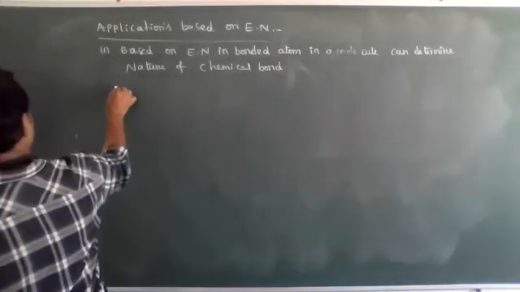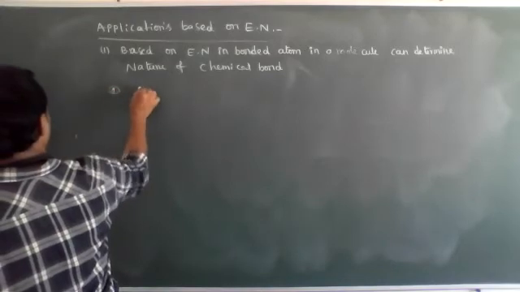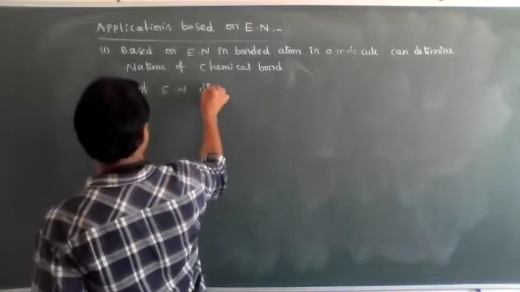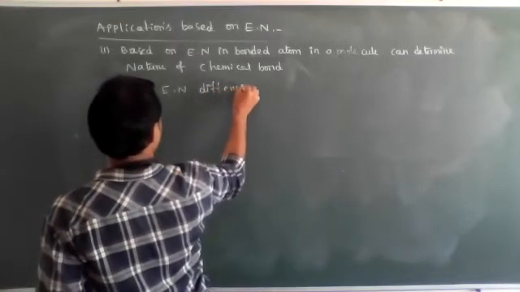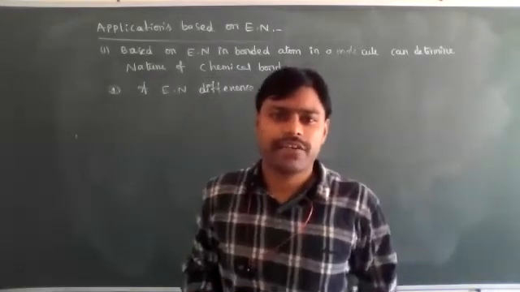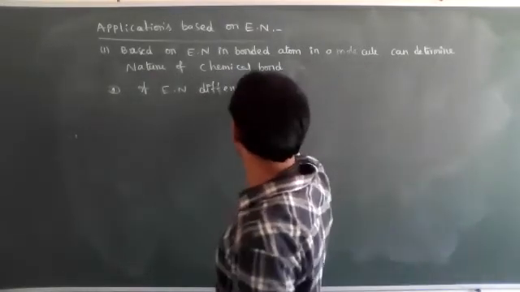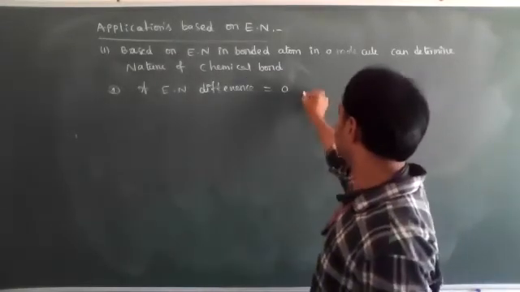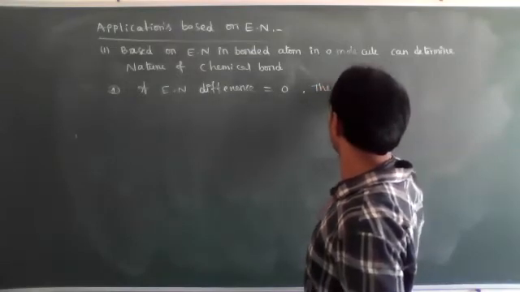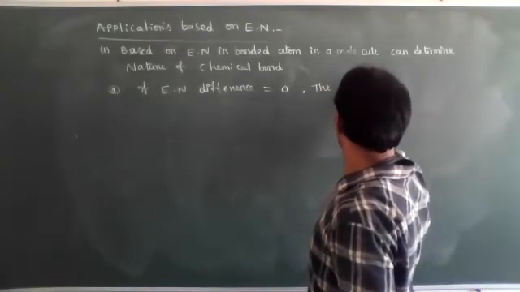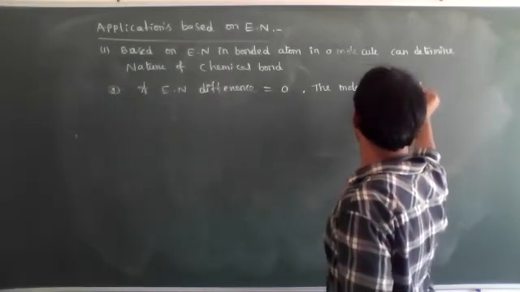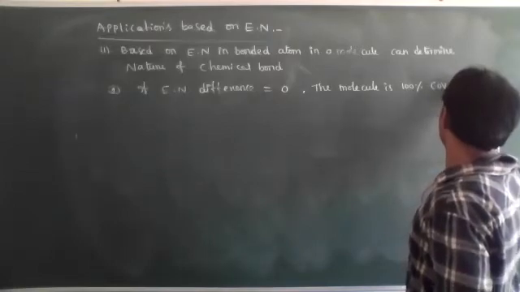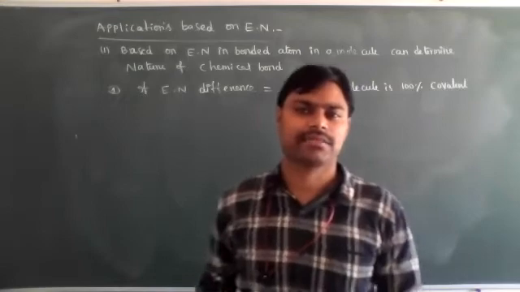First one, let's see. If the electronegativity difference between the two bonded atoms is equal to 0, then the molecule is 100% covalent. The molecule has 100% covalent character.